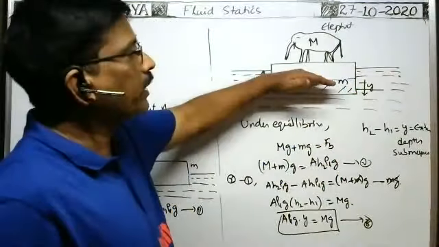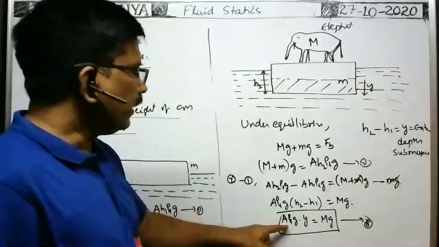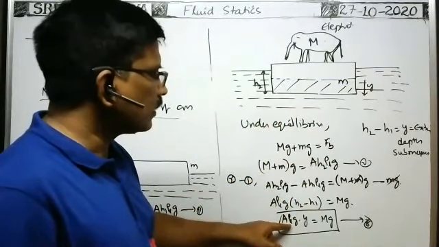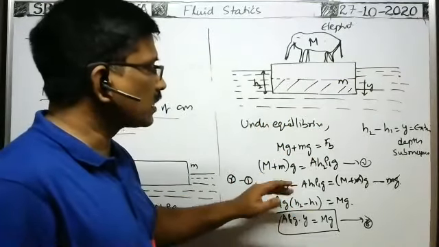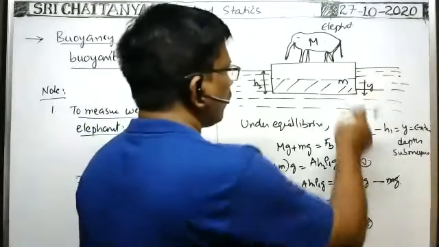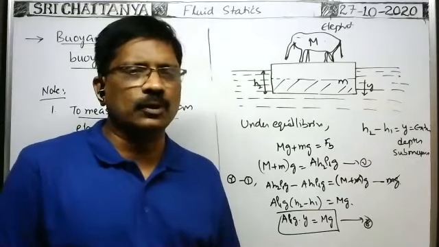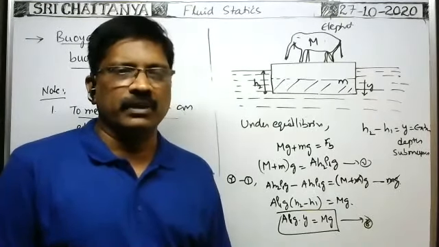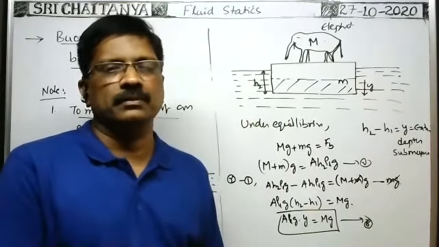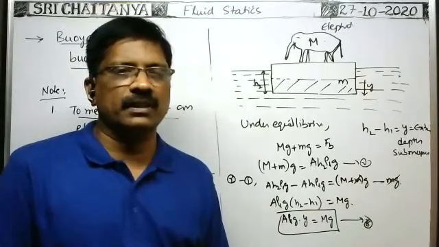Due to the extra part submerged, whatever buoyant force acts on the plank is equal to the weight of the elephant. You see, A into Y is the extra volume of liquid displaced. Into density of liquid gives the extra mass of liquid displaced, into g gives the extra weight of liquid displaced. That is equal to the weight of the elephant alone. So by this concept, we can find the mass of the elephant. This method is generally used because there are no simple balances for measuring the mass of an elephant. By using this buoyant force concept, we generally measure the mass of the elephant.